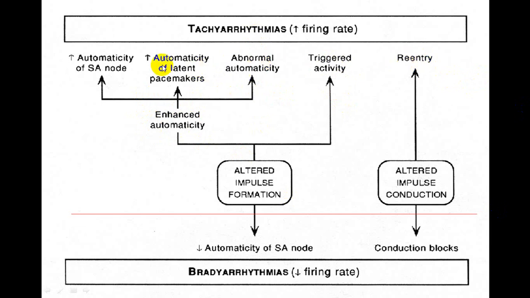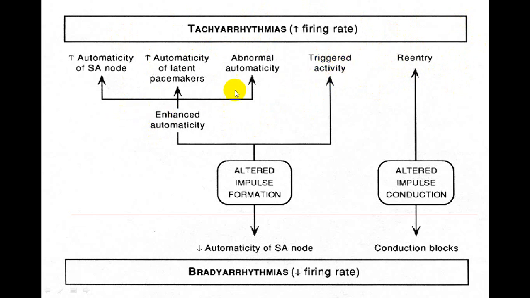So these are the three groups: increased automaticity, triggered activity, and re-entry. Re-entry is almost 90%, 10% are these groups. So always look for this. If this is ruled out, then only enhanced automaticity or triggered activity is the cause.